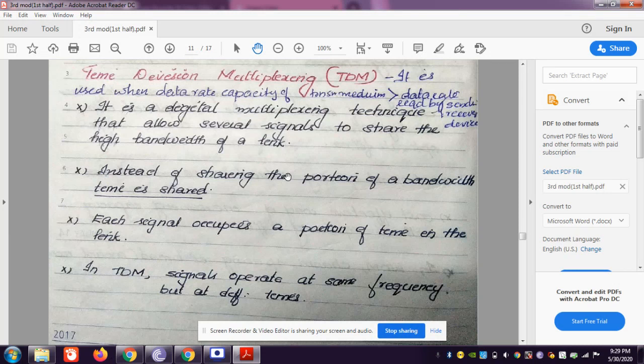Hi everyone. So, today we are going to discuss the remaining portions of multiplexing.